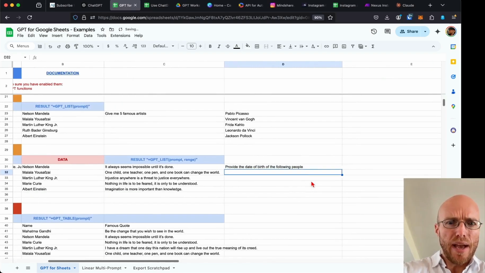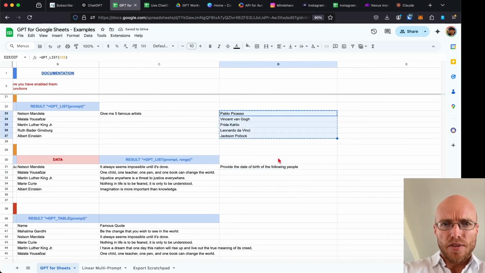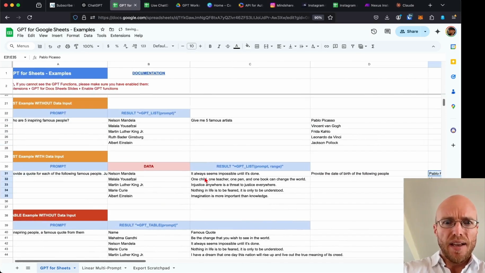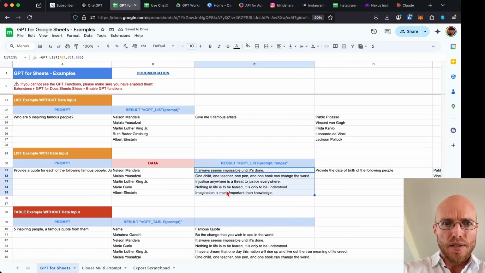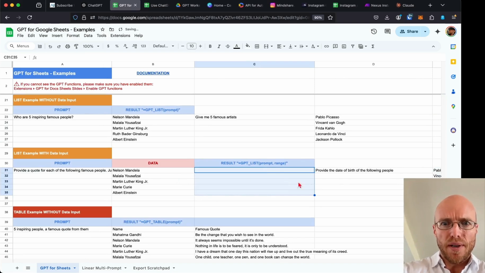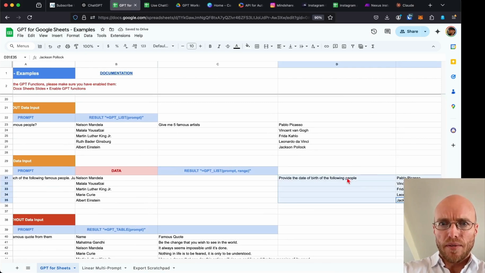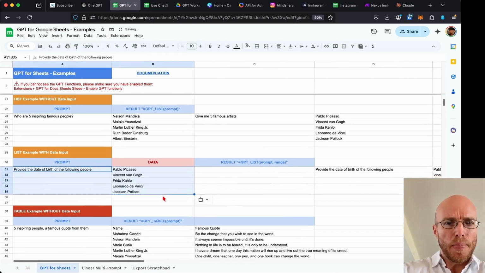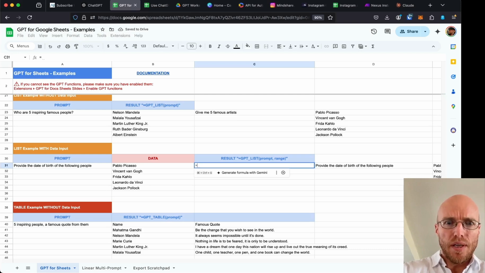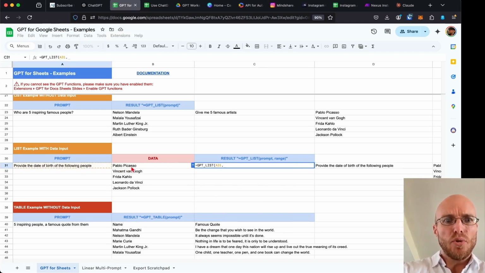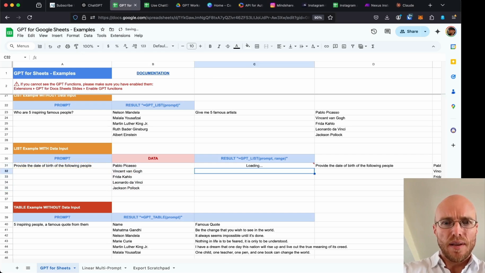Now I can take the names that I just developed here. That's effectively becoming the data. In fact, I should just delete this and show you how I did this. I'll go like this, because then it's at least in the right columns. Now we go equals GPT list, and the first thing is the prompt, then a comma, then the range, by selecting all of these and closing the brackets. Now it should give me the dates of their birth.